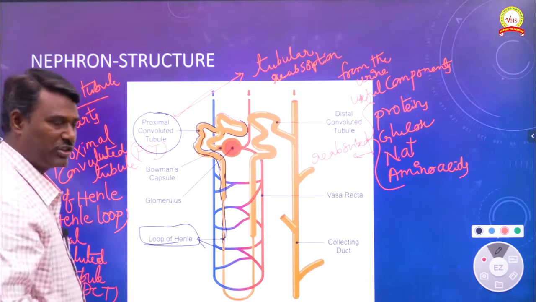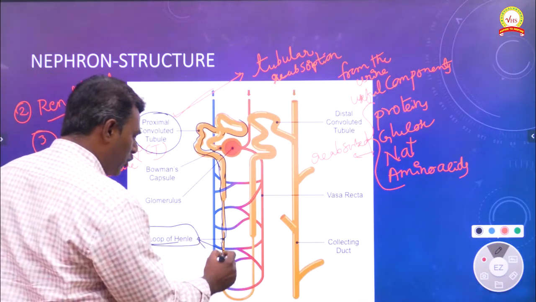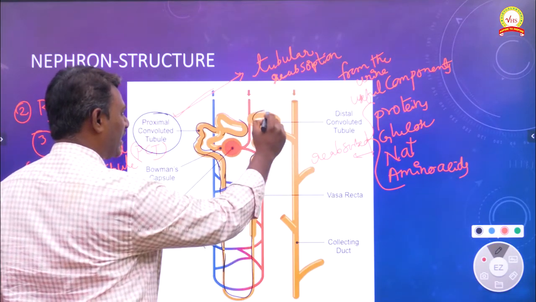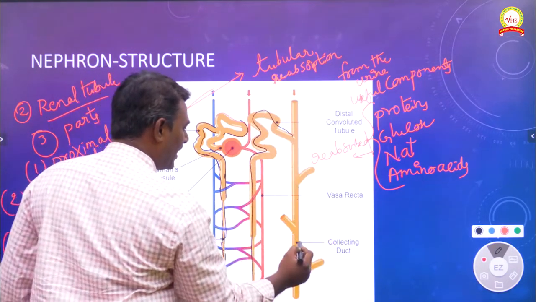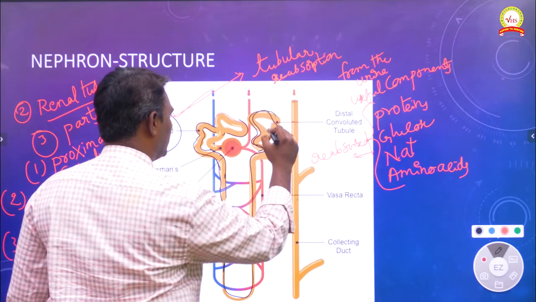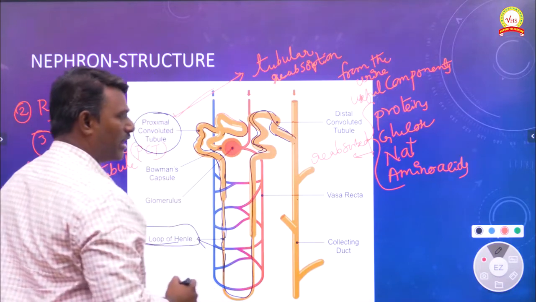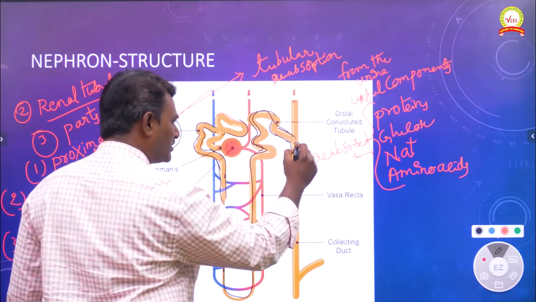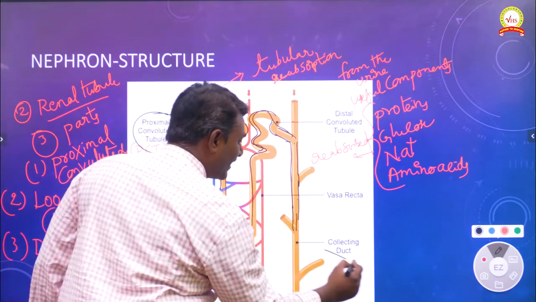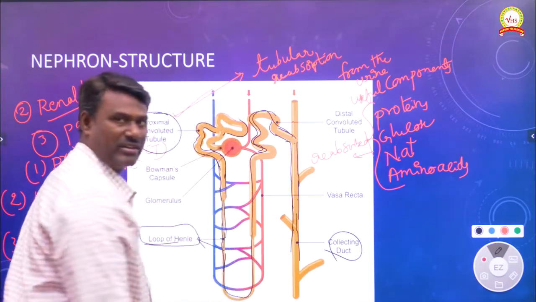This is just transportation, conduction. From the loop of Henle onwards, the waste form of urine is discharged into a tube-like structure, which we call the distal convoluted tubule. From the distal convoluted tubule onwards, the urine enters the collecting duct. So this is called the collecting duct.